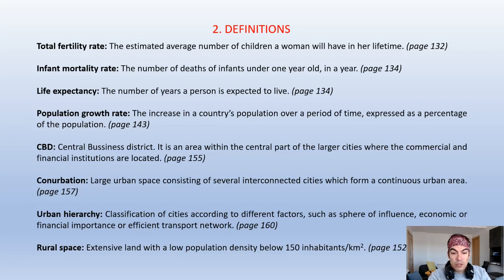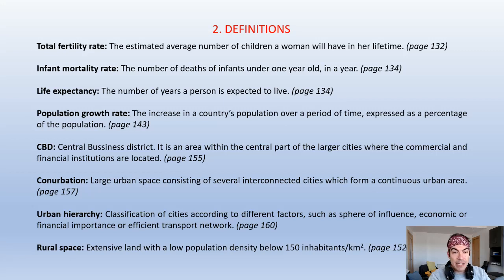Okay, so we have that the total fertility rate is the estimated average number of children a woman will have in her lifetime. The solution is located in the book on page 132. The infant mortality rate is the number of deaths of infants under 1 year old in a year, on page 134.